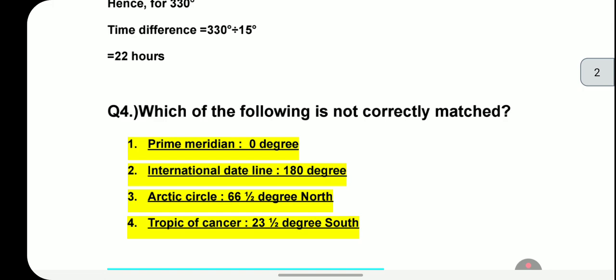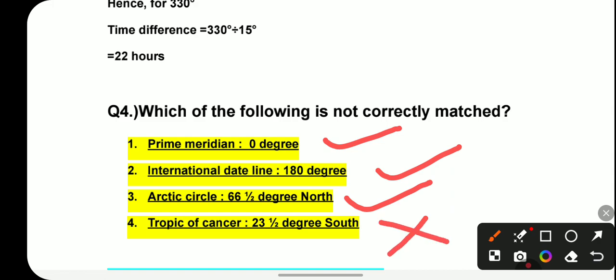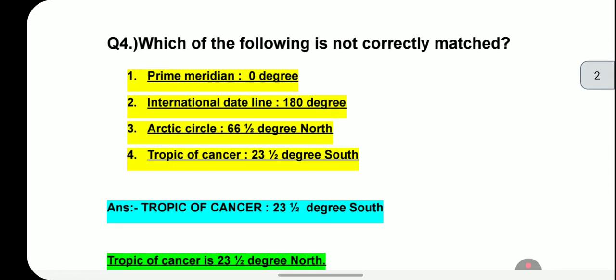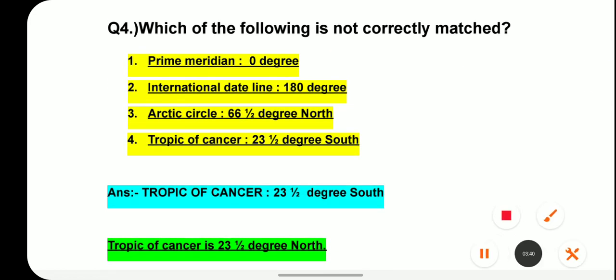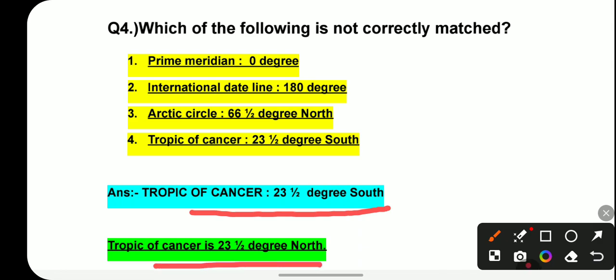Now moving on to the next question: which one of the following is not correctly matched? Prime meridian 0 degree is true, international date line 180 degree is also true, Arctic Circle 66.5 degree north is also true, Tropic of Cancer 23.5 degrees south, it's correct. So they say which one of the following is not correctly matched. So of course option 4 will be the correct answer. It's not correctly matched because we know that the Tropic of Cancer is not 23.5 degrees south, but it is 23.5 degrees north. So the correct answer will be option 4.